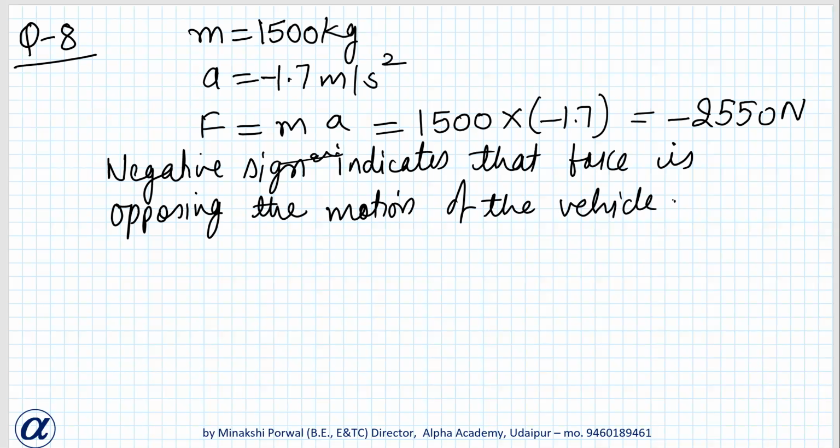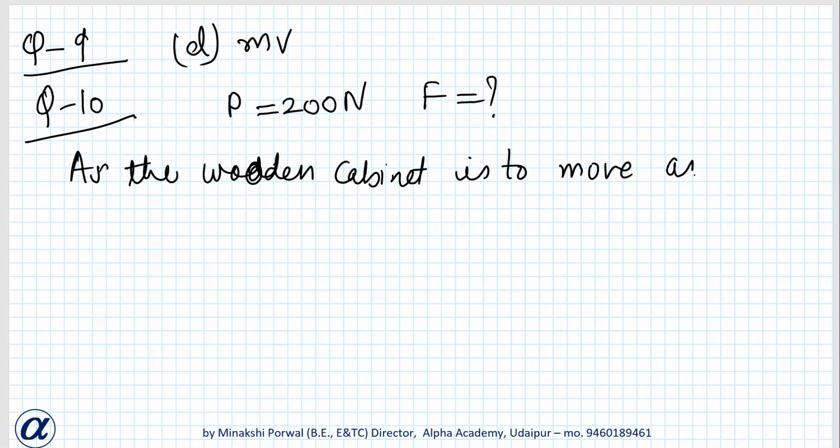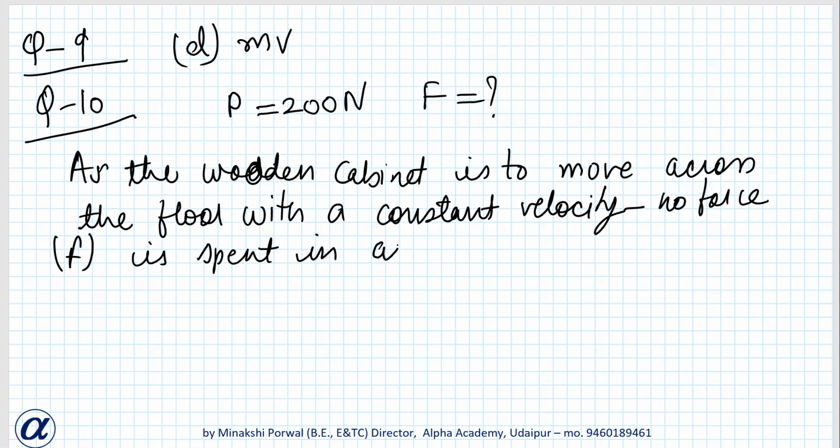Okay. So as the wooden cabinet moves across the floor with a constant velocity, no force F is spent in accelerating the cabinet.